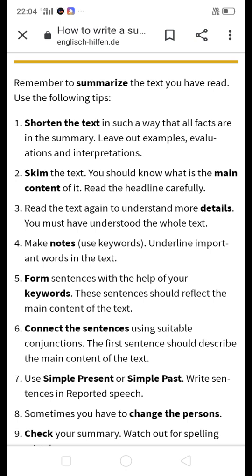You have to write the meaning of the passage in short, in your own words. For example, if the passage has 100 to 90 words, you have to write it in 30 words. Here we are going to see some tips for summary writing.